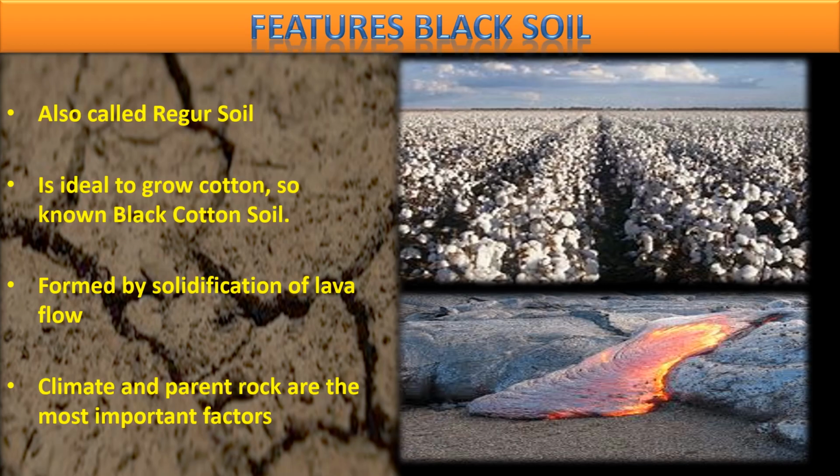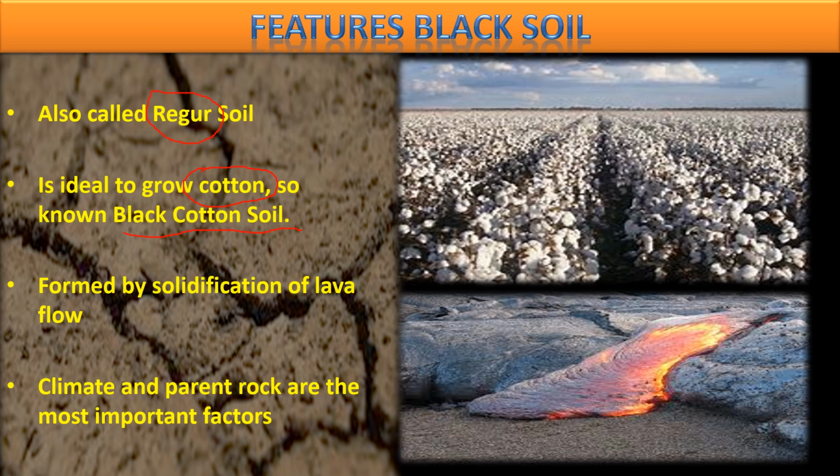Let us see some features of the black soil and some names. This black soil, locally, especially in Maharashtra, is known as Regur soil. Maybe some other places too, but basically Maharashtrians refer to it as Regur soil. It's a localized name of this soil, black soil, in Maharashtra. Of course, several types of crops can be grown on this black soil, but it is best for the cultivation of cotton. कपास उगाने के लिए बेस्ट है. So it is also known as black cotton soil. It does not mean that it is suitable only for cotton. Multiple types of crops can be grown here, but it is best for the cultivation of cotton.